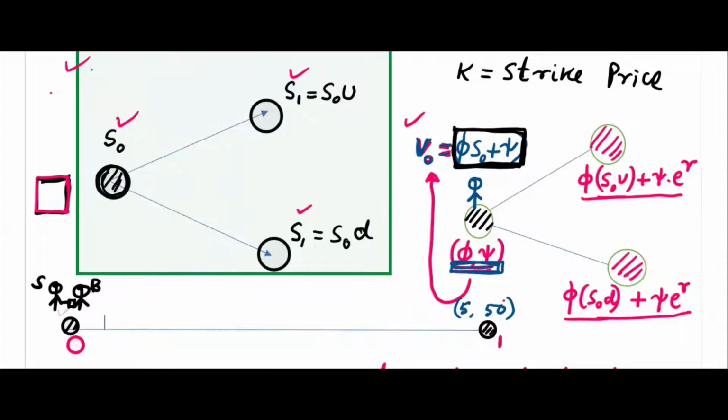The buyer will purchase this with the V0 price. C0 is equal to V0, because this is the cost to the other guy. Now the only thing you need to verify is you have to wait one time period. What will happen when the share price goes up? When the share price goes up, what will happen?